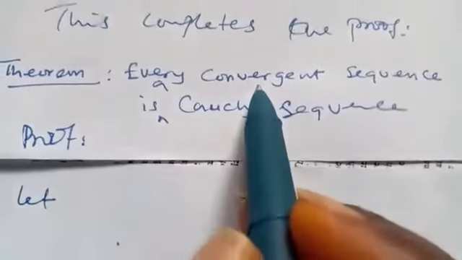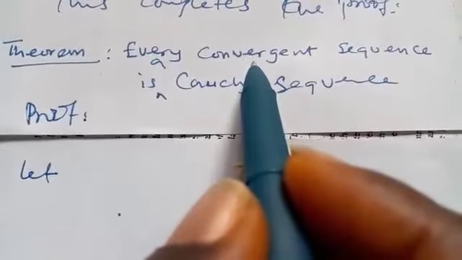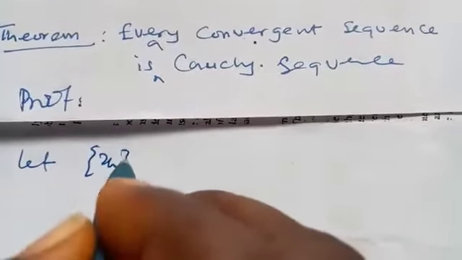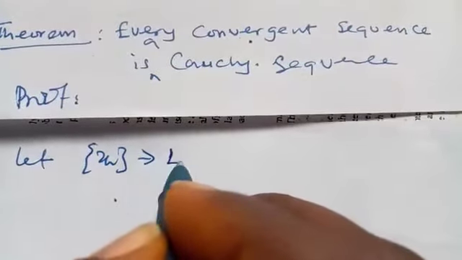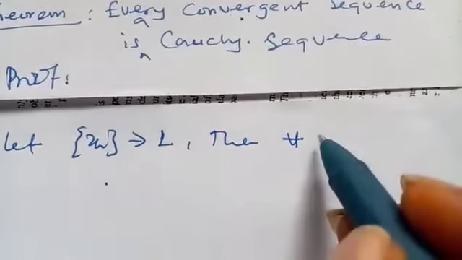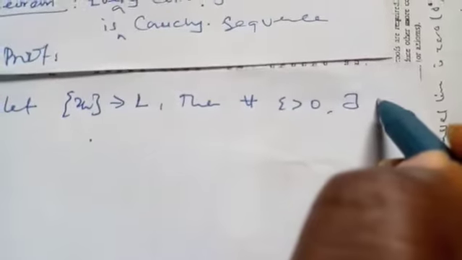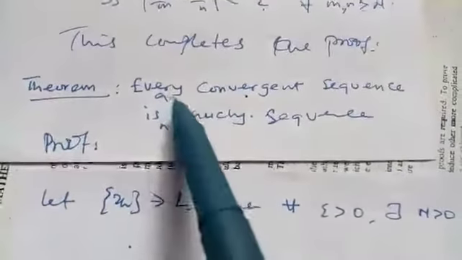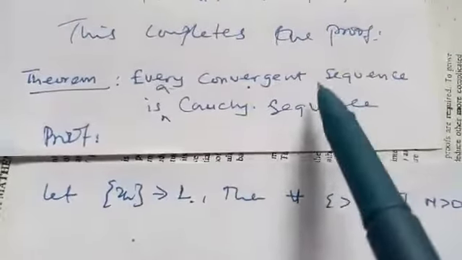We are showing that this converges. So let S_n converge to L. Then for every epsilon greater than 0, there exists N greater than 0. The reason why we are saying let this converge is because the theorem says every convergent sequence.